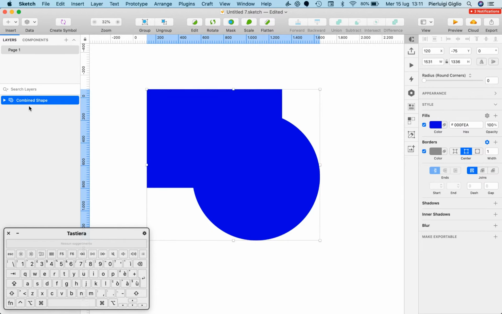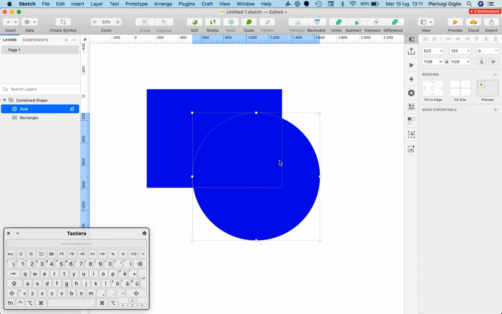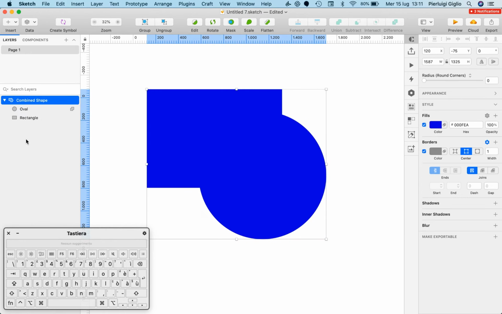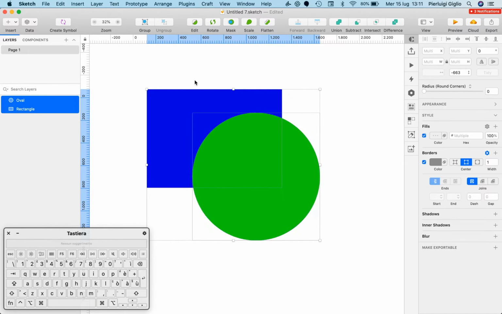The shapes have been combined. However, if you click on the arrow, you can see that I still have access to both the oval, and I can move it around, as well as the rectangle. So basically this has created one single shape with these combined shapes, but I can always have room for changing and edit these shapes individually.